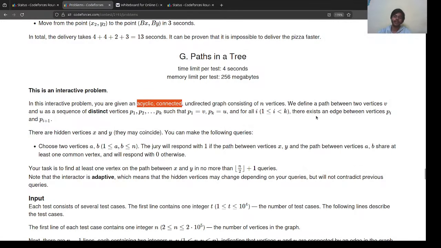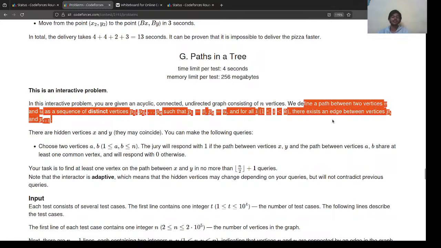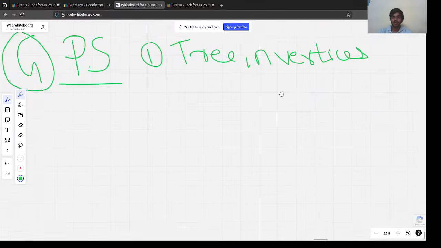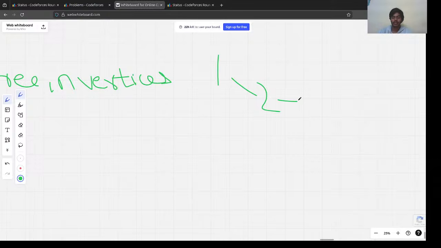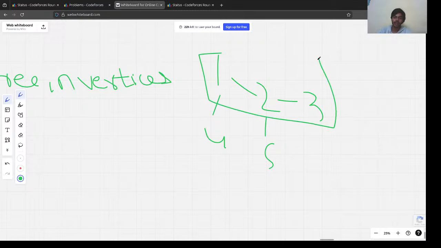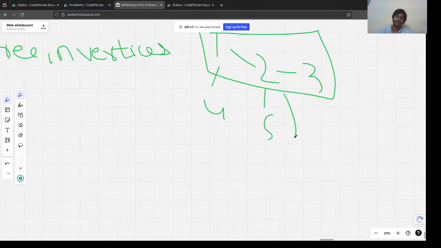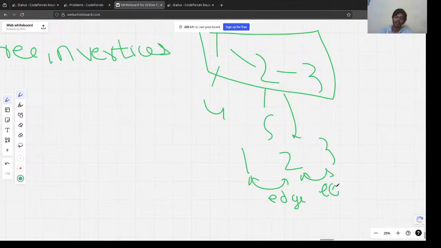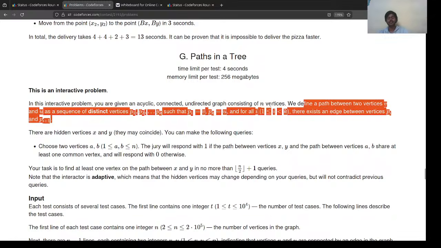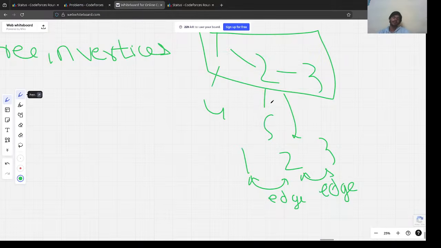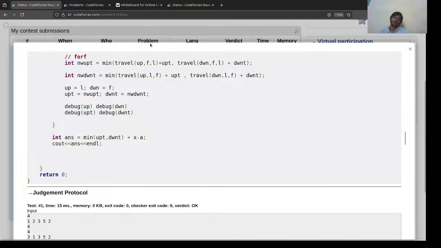And this is the definition of path. What is a path here? Let's say we are given 1, 2, 3, 4 and 5. This is a path. Why? Because when we extract it, we have 1, 2, 3, and each of those adjacent elements have an edge in common. Got it? So this is the simplest path. All the numbers are distinct, right? So we don't repeat them. So this is the path we get, right?